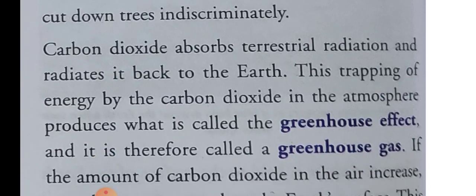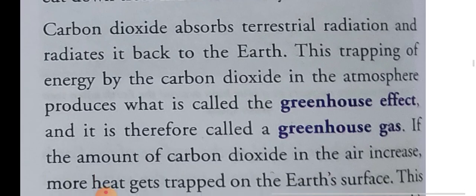And carbon dioxide absorbs terrestrial radiation and radiates it back to the earth. Terrestrial radiation means solar energy released by land. And this trapping of energy by the carbon dioxide in the atmosphere produces what is called the greenhouse effect, and therefore it is called a greenhouse gas.